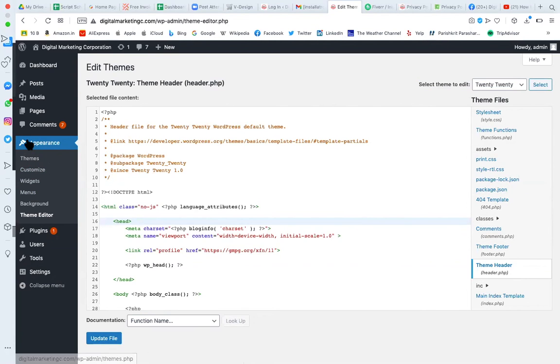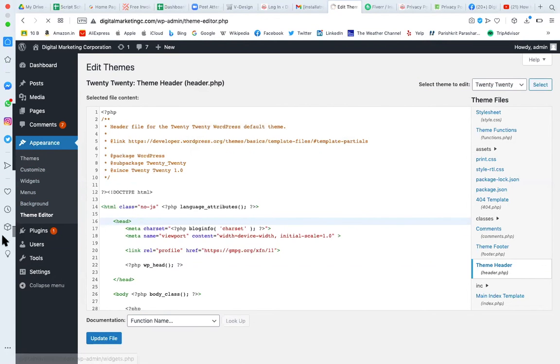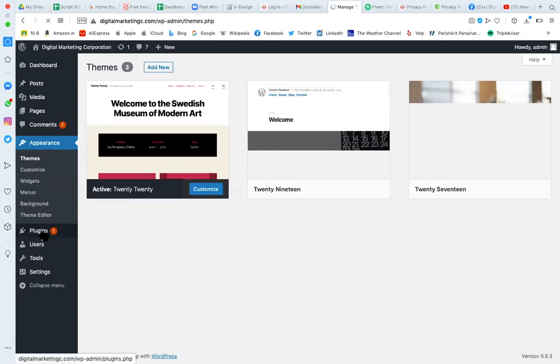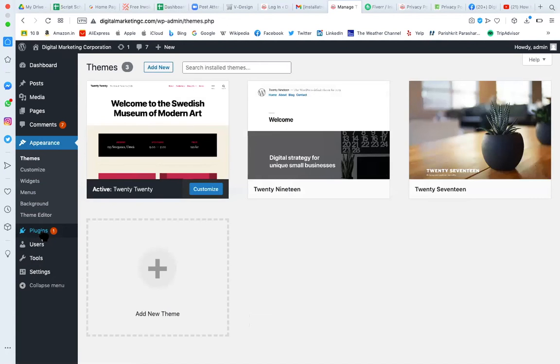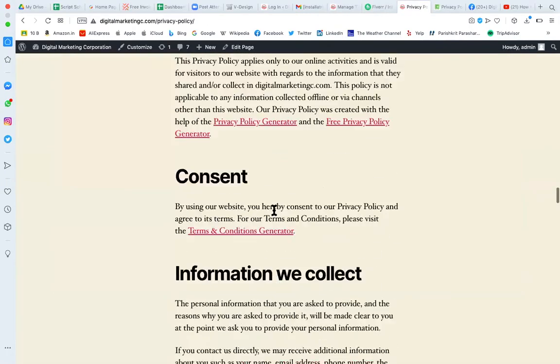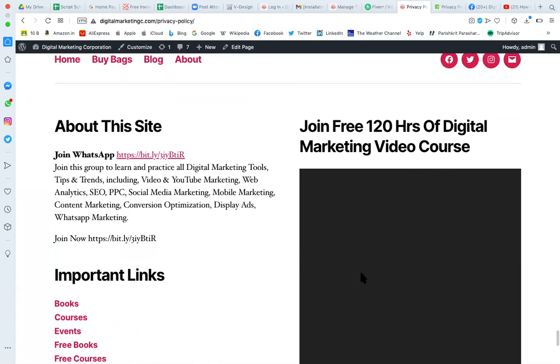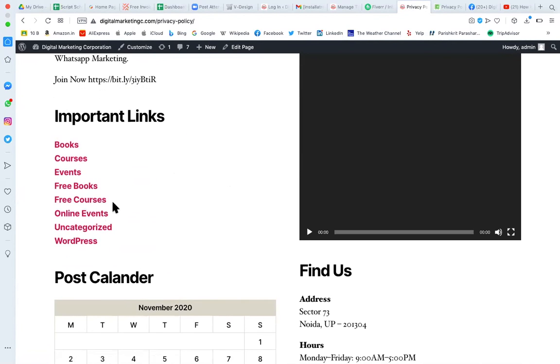Right, so this way we have concluded our appearance. Now I'm coming back to plugins. A plugin is very similar to widgets. What we shared in the widgets is a small feature on your website. You have added a calendar, an address, a video, some text, some link. So this is a small feature you have added on your website. But the difference is this is pre-coded.